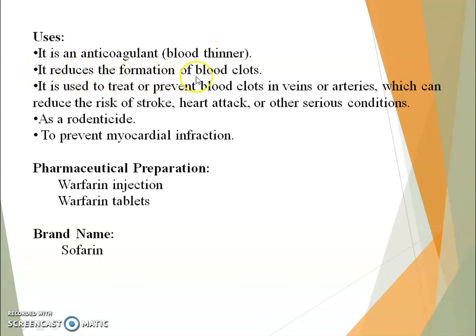It reduces the formation of blood clots. It is used to treat and prevent blood clots in veins and arteries, which can reduce the risk of stroke, heart attack, and other serious conditions, and as a rodenticide, and to prevent myocardial infarction. Pharmaceutical preparation: it is available as warfarin injection and warfarin tablet. Brand name is Sofarin.